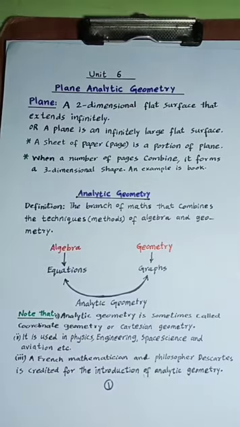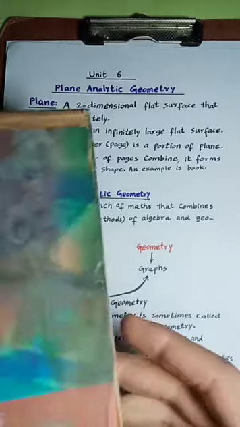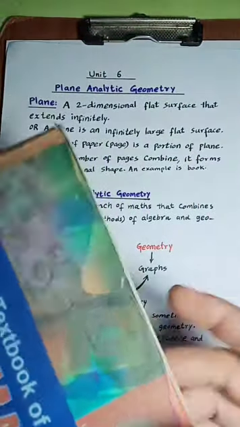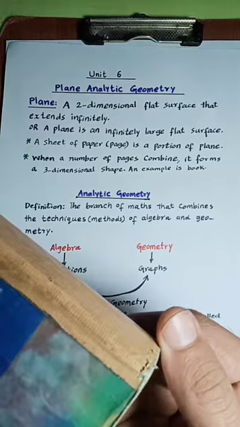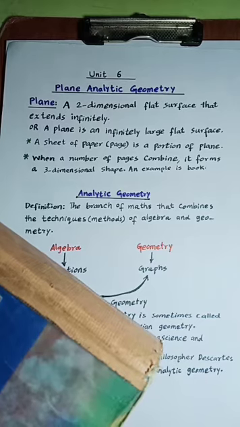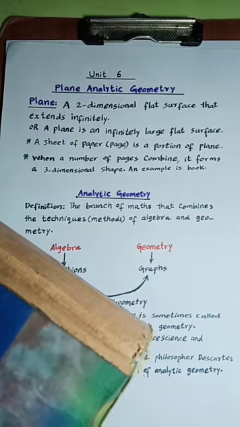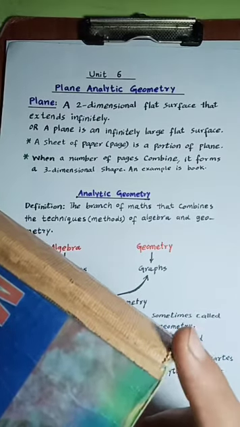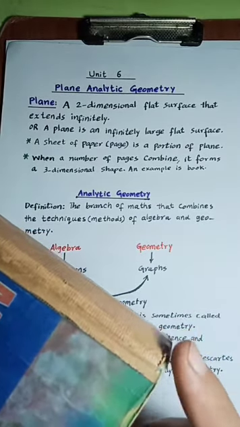of the plane. Dear students, when a number of pages combine, as in the case of this book, it consists of a large number of pages. If we observe the dimensions of this book, the first dimension of the book is its length, the second dimension is its width, and the third dimension is its height. So this book is a three-dimensional shape. Students, you observe that in the case of the page, the height can be neglected, but in the case of the book, we cannot neglect the third dimension, the height of the book.